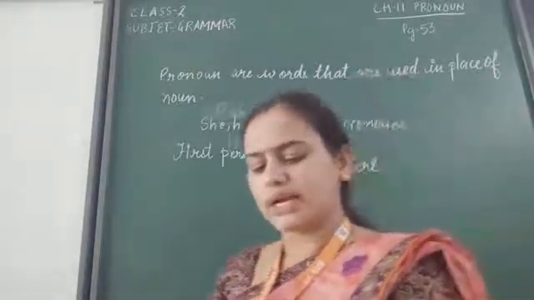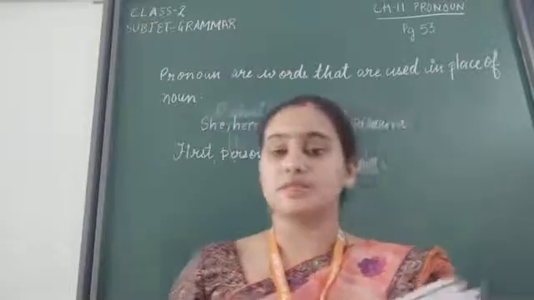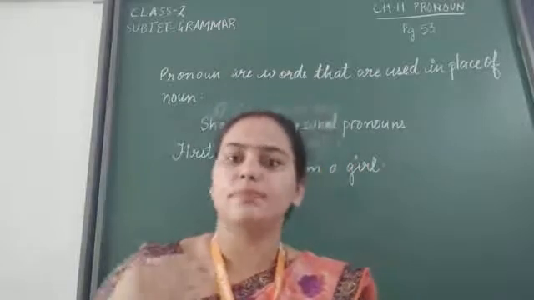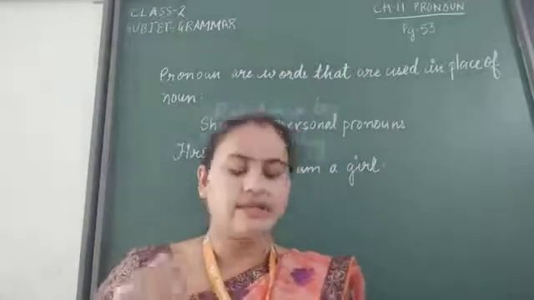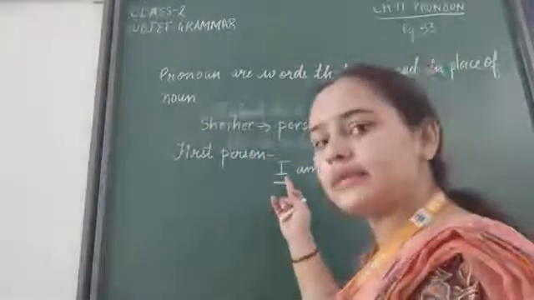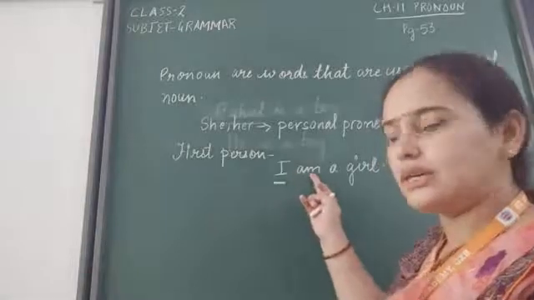All the pronouns that are used for the person speaking are called the pronouns of the first person. Person who speaks, जो person बोल रहा होता है, that person is the first person. As you can see here, I is the first person. It is talking about self.